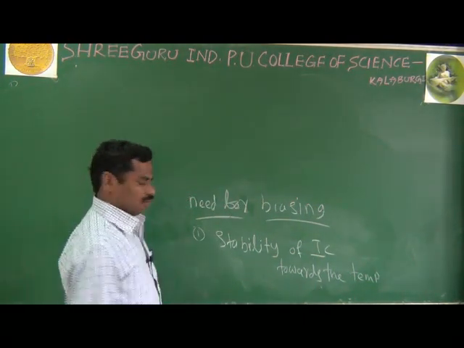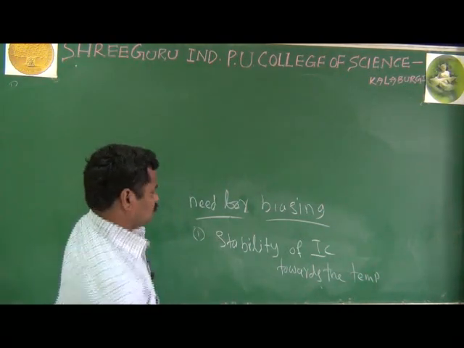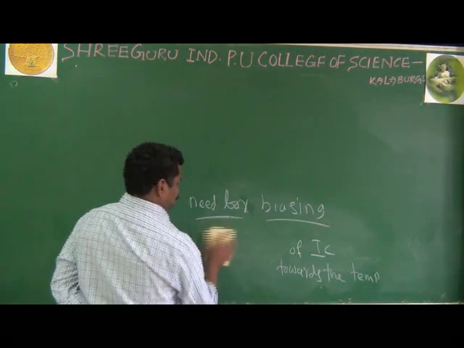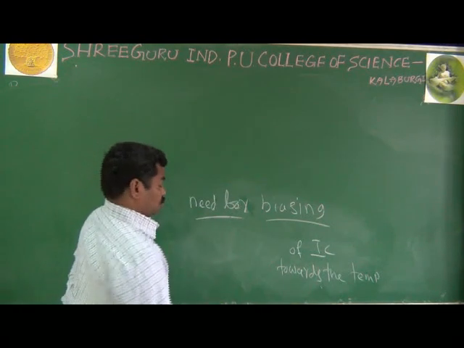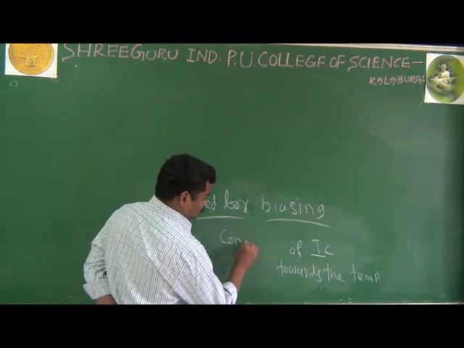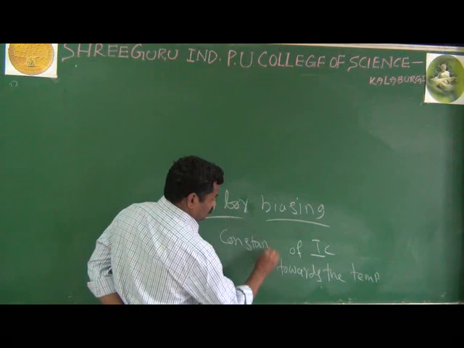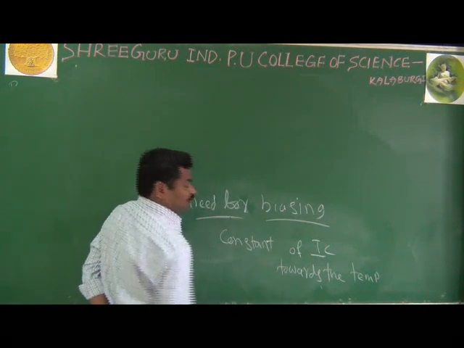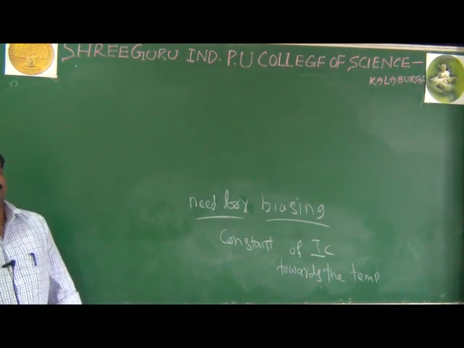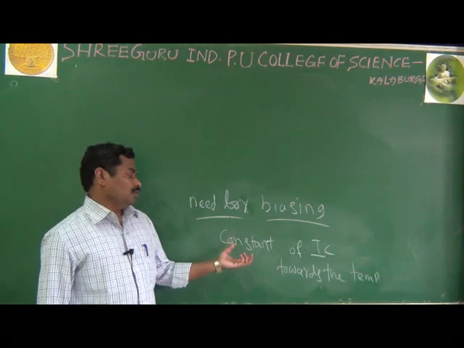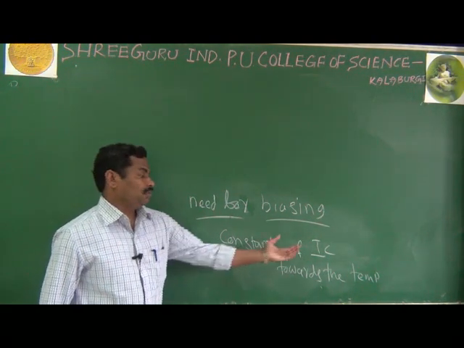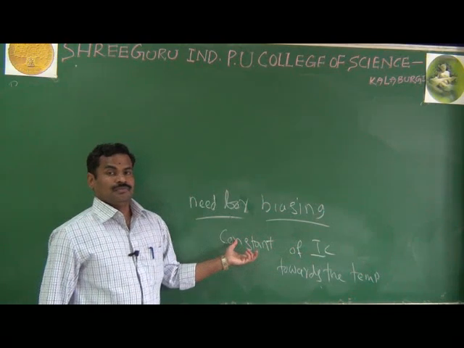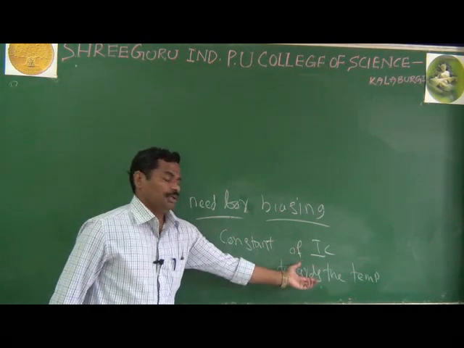It means, actually, you can say another word: if you are confused, you can say constant. The second point is about always making the collector current constant with respect to the temperature.